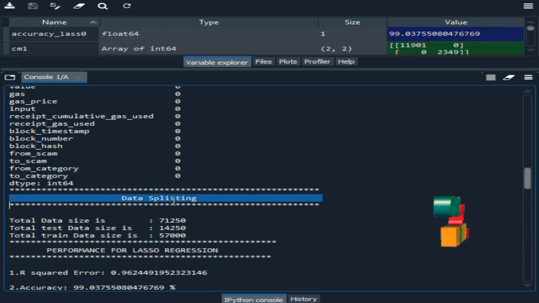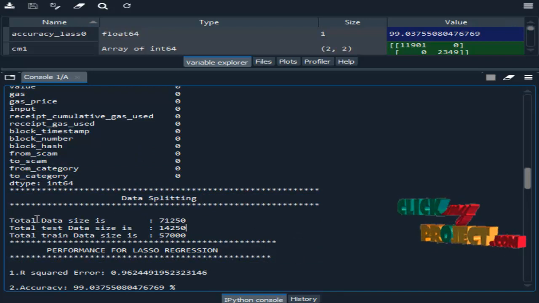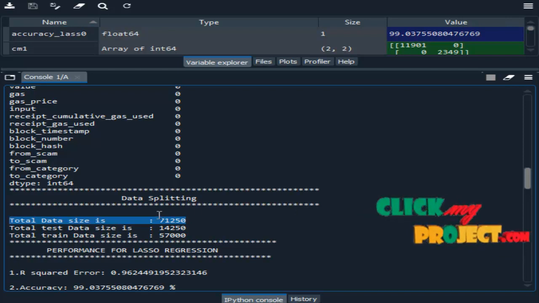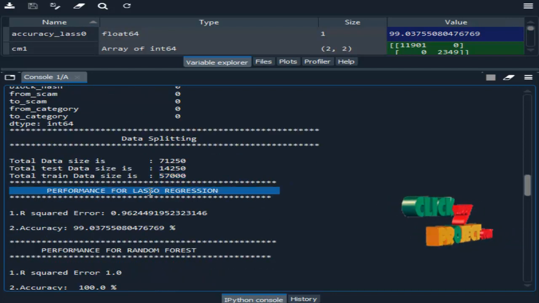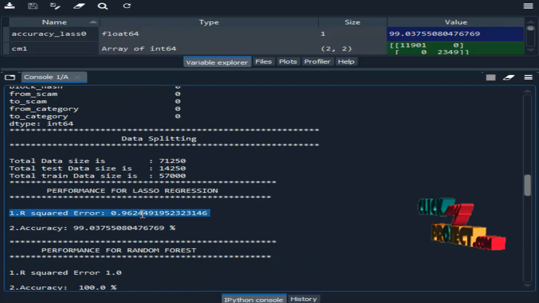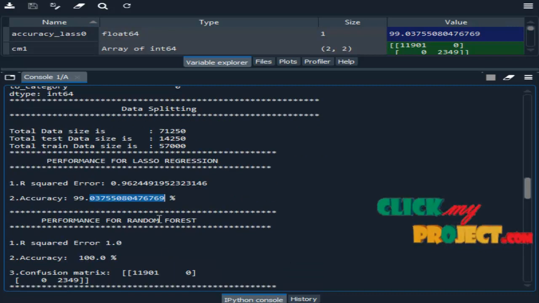Then data splitting. Here we split the whole dataset into test and train. This is the total number of data present in our dataset. After splitting, this is the total number of test data, and this is the total number of train data. Then the performance analysis for lasso regression. Then this is the performance for random forest.